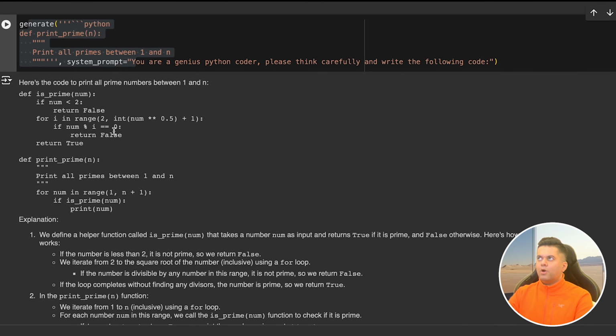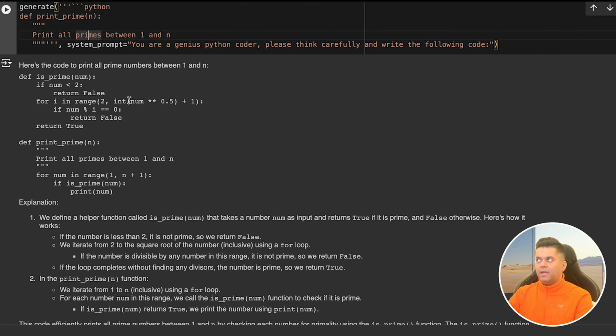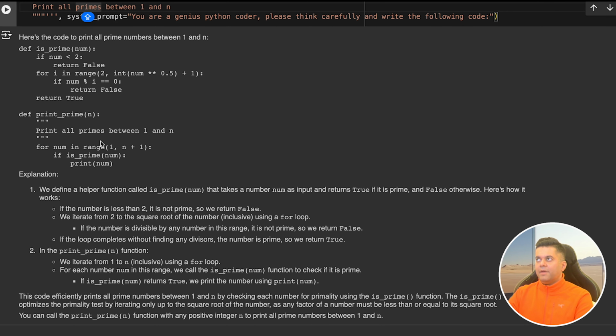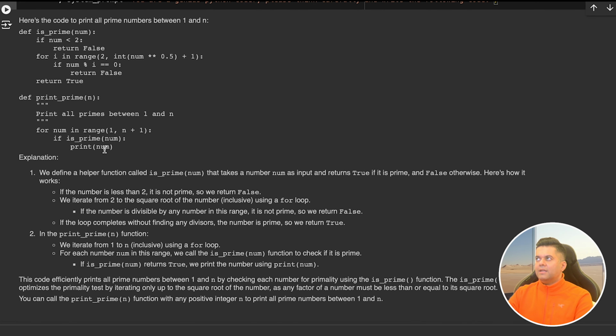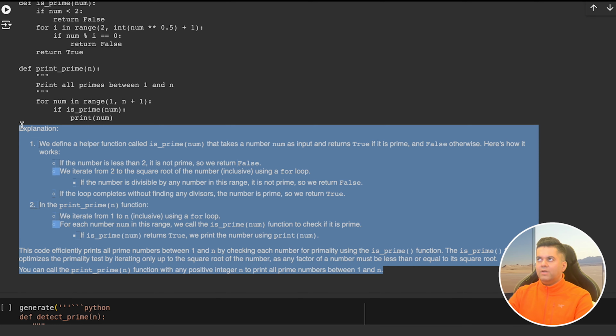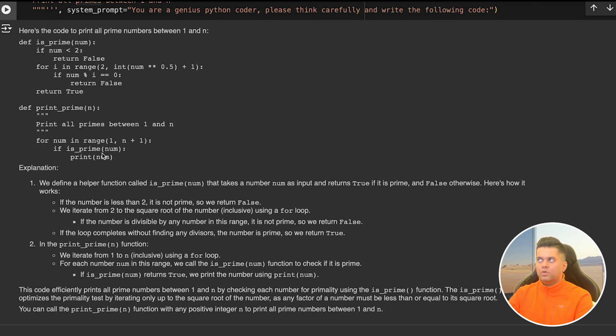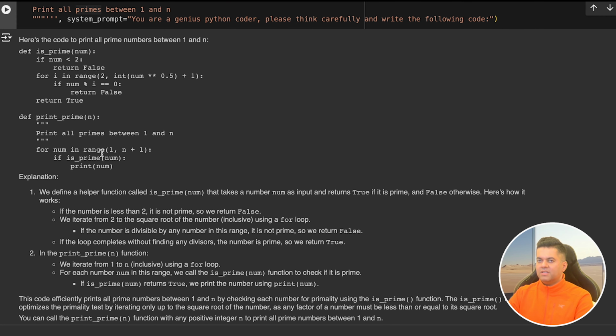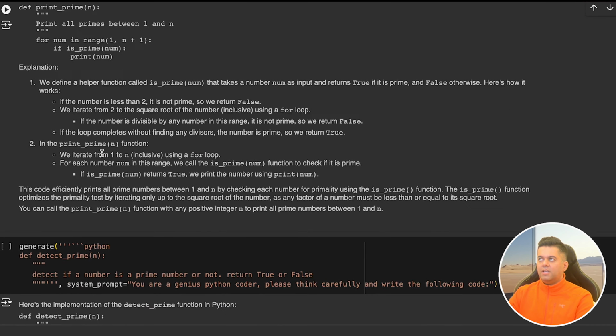So here I give it a problem to print all primes between 1 and n, and the answer I get, like I mentioned, is simple, but what I really like the most is the great detailed explanations that I get with it. This is what someone asking for code needs. They need a complete explanation of the code. So even though we didn't ask Opus for this, it was considerate enough to generate the explanation for us.